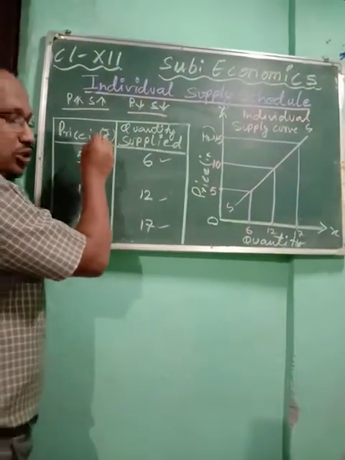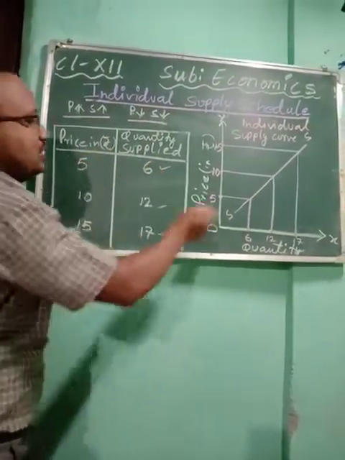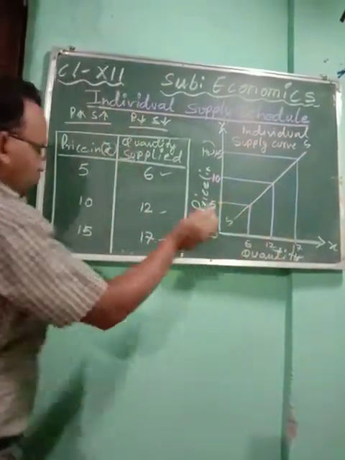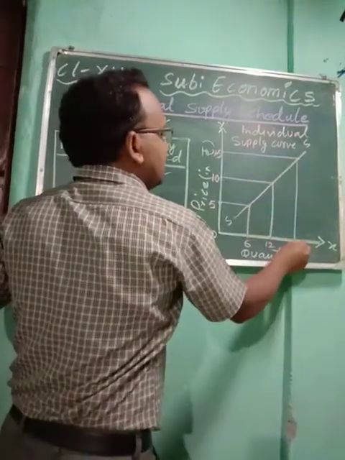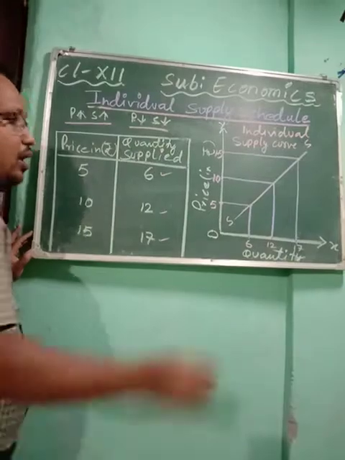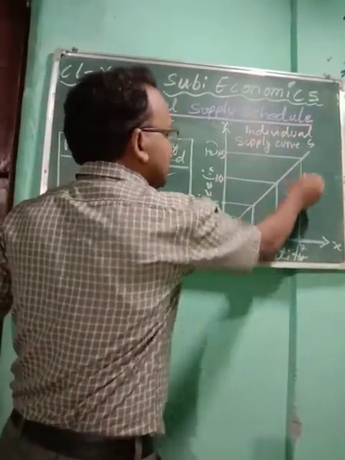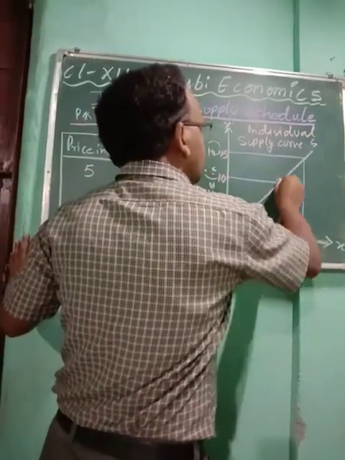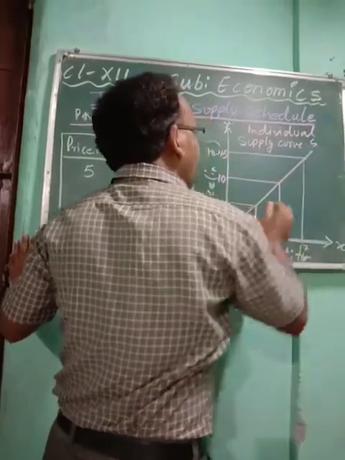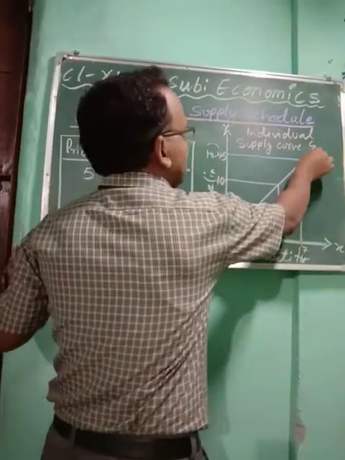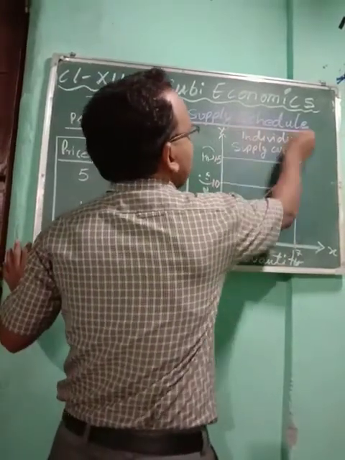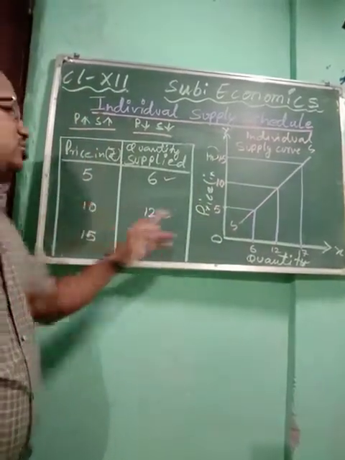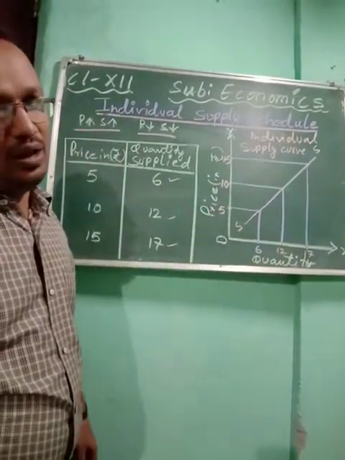And by looking at the schedule, when price is 5, quantity supplied is 6. When price is 10, quantity supplied is 12. When the price is 15, the quantity supplied is 17 units. Then you join the points and draw the curve, and it will be upward sloping. As it is a supply curve, you will write S and S. Make sure your curve does not touch the y-axis or the x-axis, neither one, otherwise it will be incorrect.